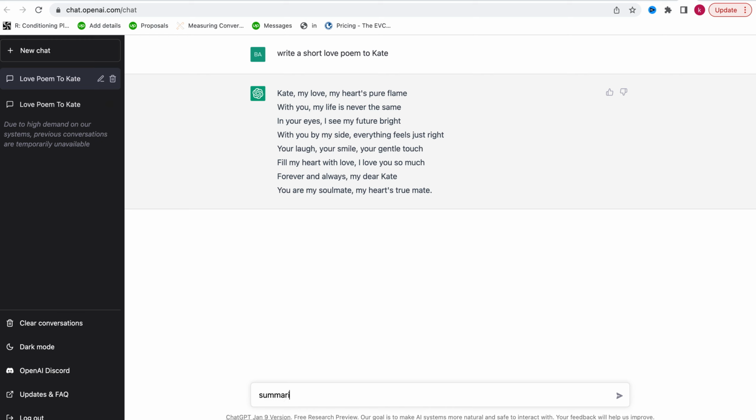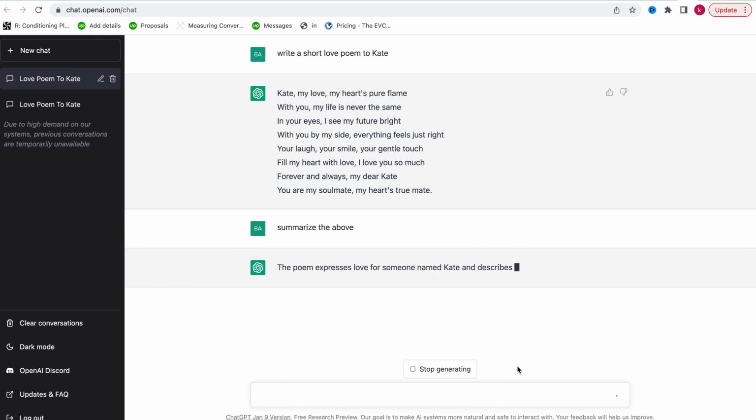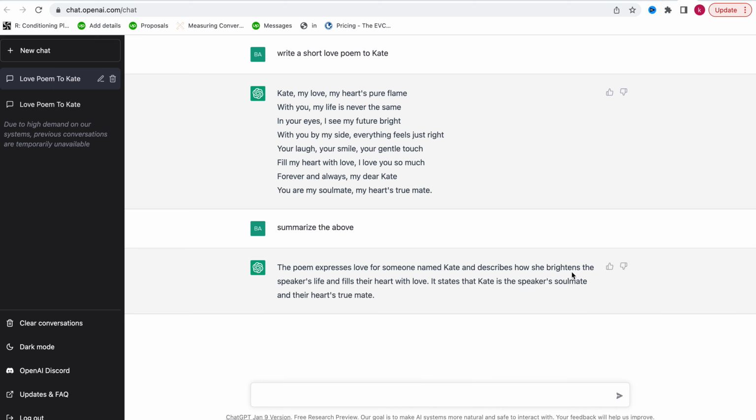So let's say, summarize the above. Okay, so instead of us having like 1, 2, 3, 4, 5, whatever, let's see what it comes with. The poem expresses love for someone named Kate and describes how she brightens the speaker's life and fills their heart with love. It states that Kate is the speaker's soulmate and their heart's true mate. See, so that's how it summarizes the whole thing.